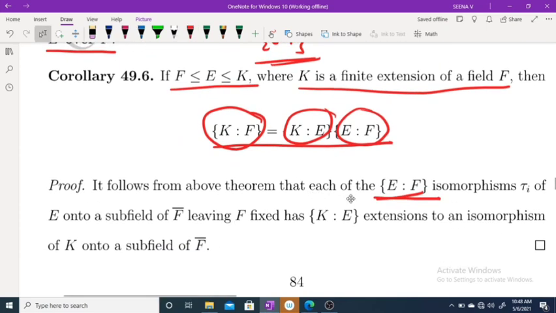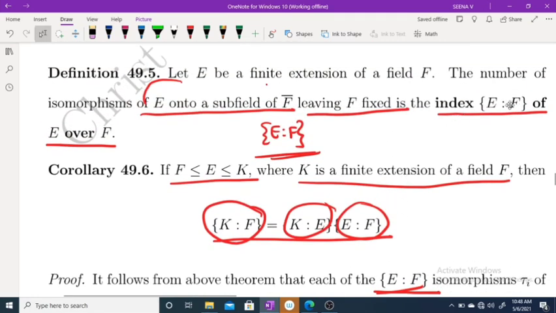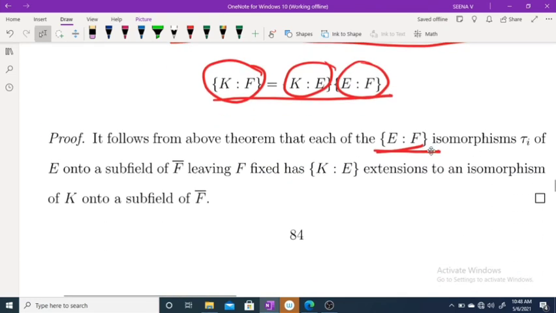It follows from the above theorem that each {E:F}. What does {E:F} mean? It means the index of E over F, that is, the number of isomorphisms of E onto a subfield of F closure, leaving F fixed. Here, by the above theorem, there exist only a finite number. Let them be tau i.